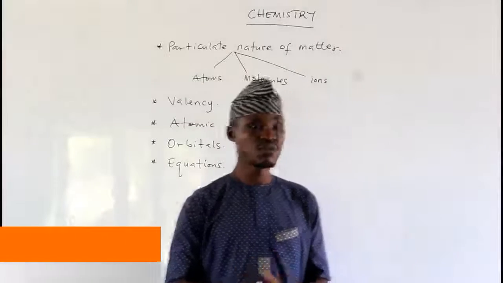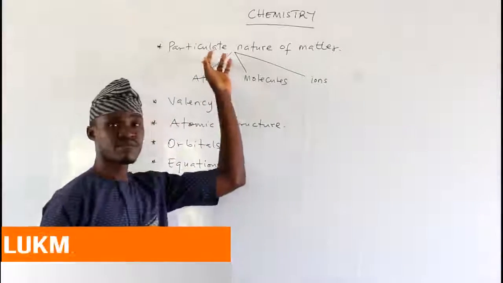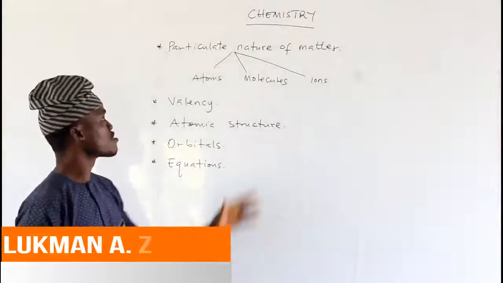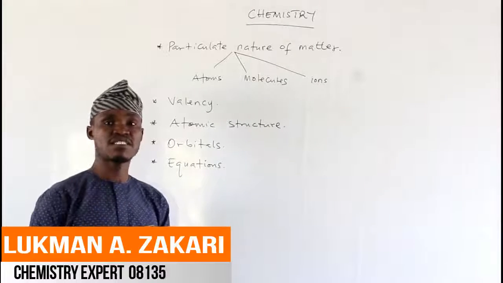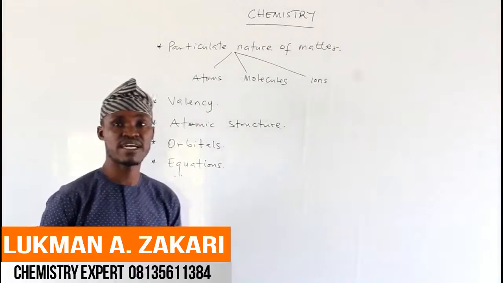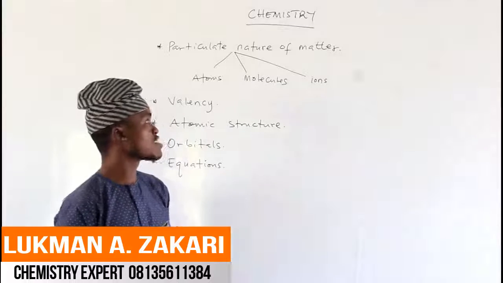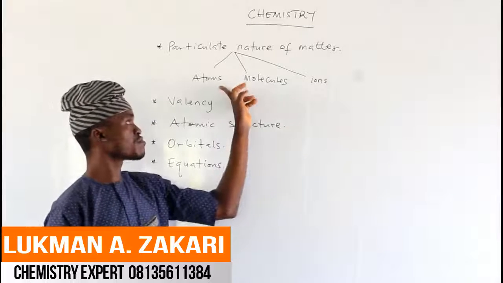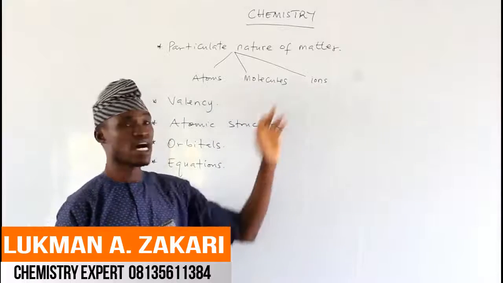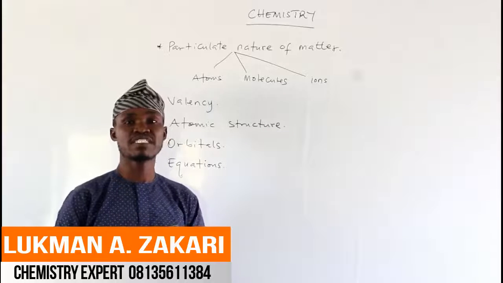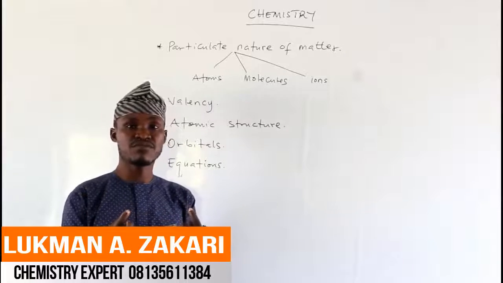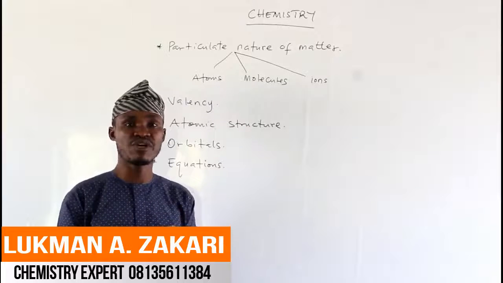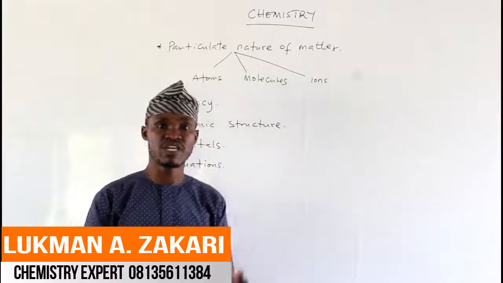So, when we say particulate nature of matter, we are simply referring to matter existing in three forms. And what are these forms that matter can exist? So, matter can exist in form of atoms, molecules, or ions. That is when matter becomes particulate. So, from the word particle, that is where we coin the term particulate from.